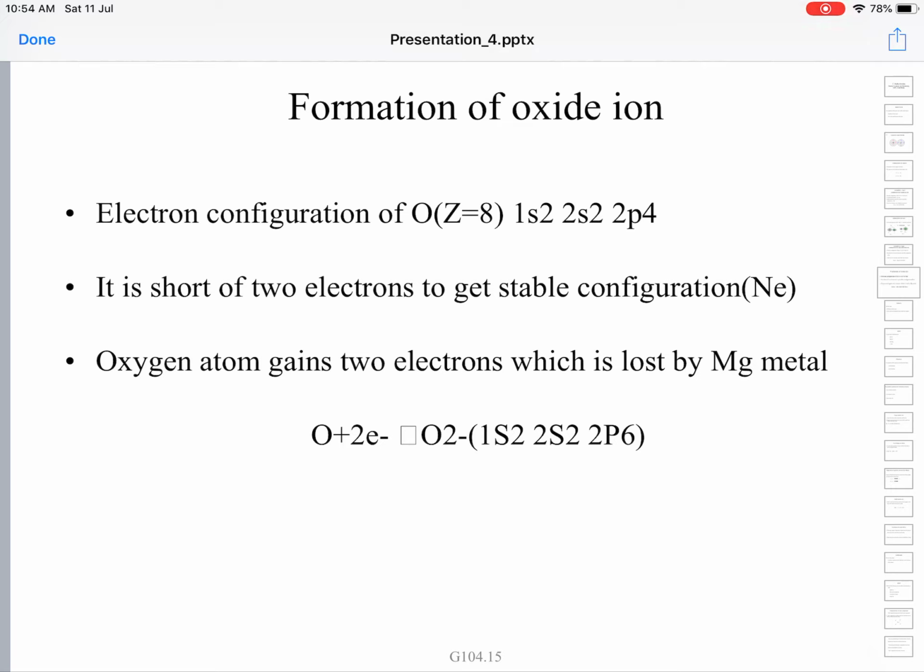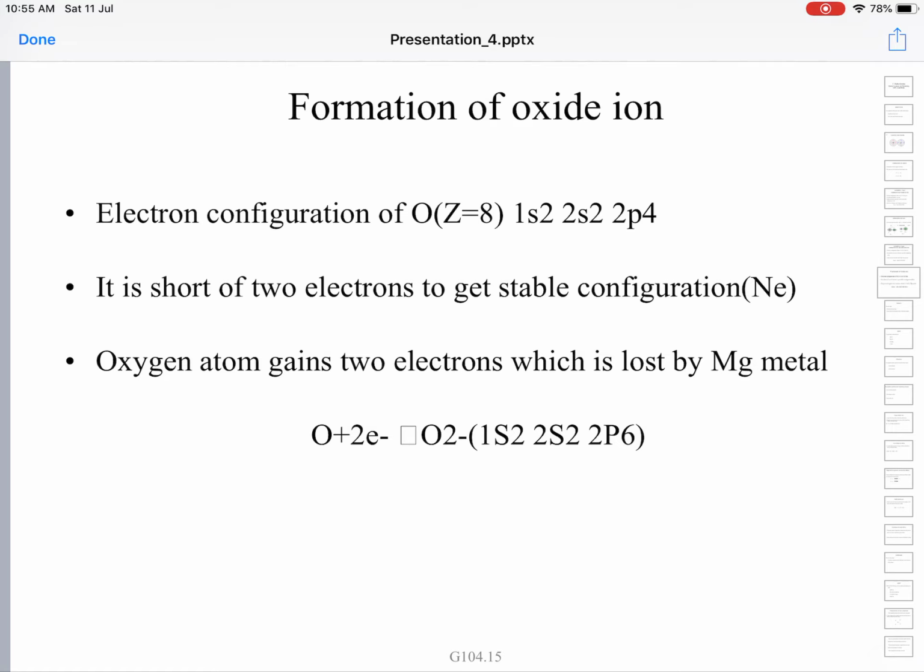Here you can see that in the oxygen atom 8 protons are attracting 8 electrons, whereas when it picked up 2 electrons and turned into oxide ion, the number of protons does not change. There are only 8 protons in the nucleus of the oxygen, but there are 10 electrons outside.